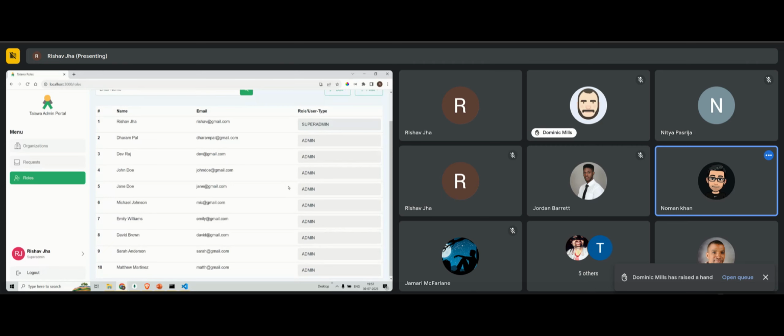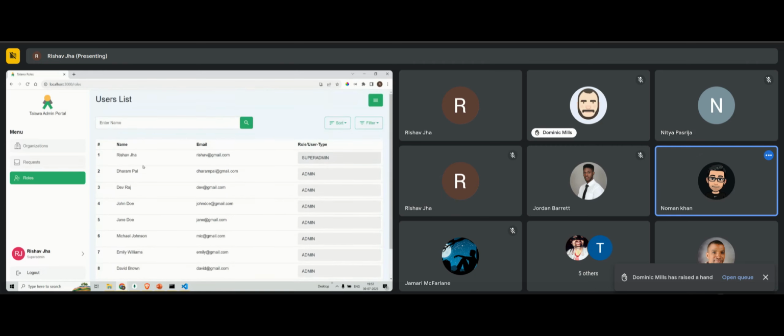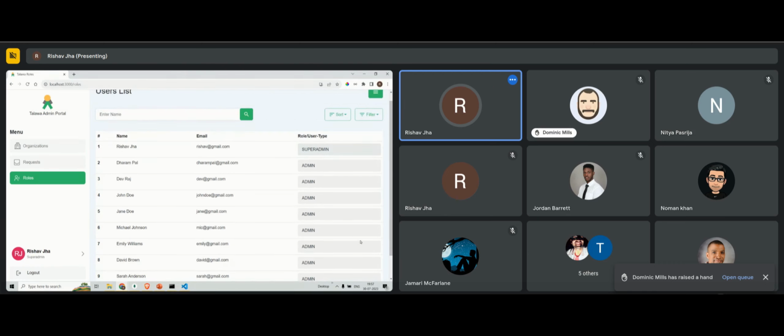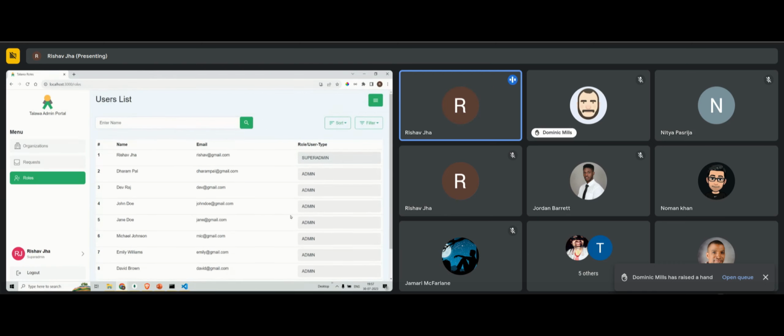This users list screen contains all the users, not from any particular organization, and some admins are also from no organization. This is a super admin screen.